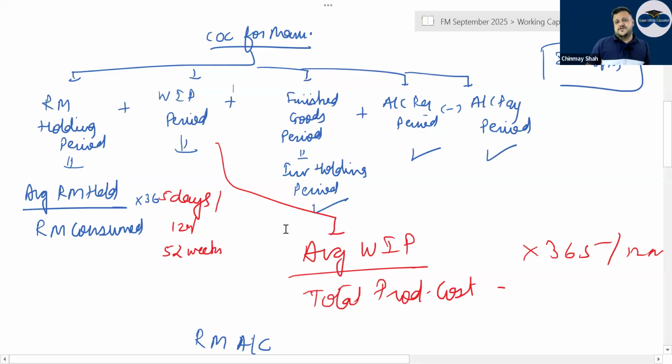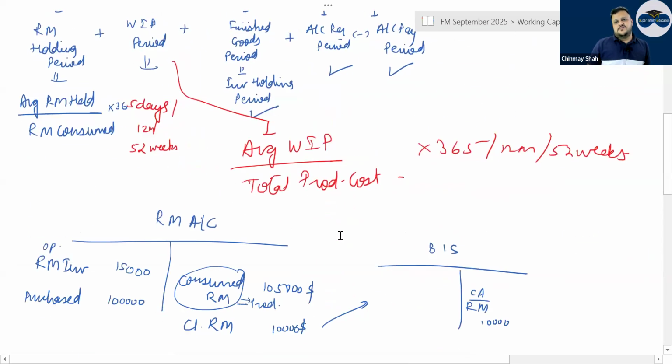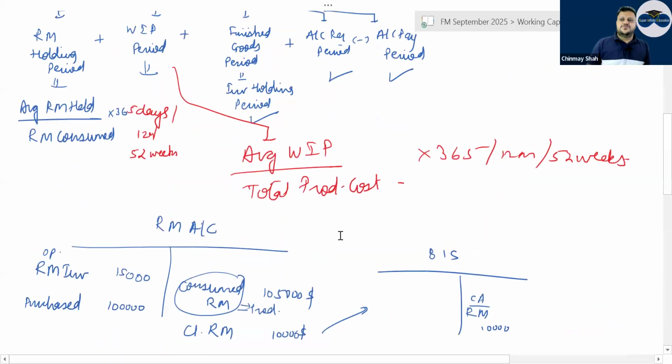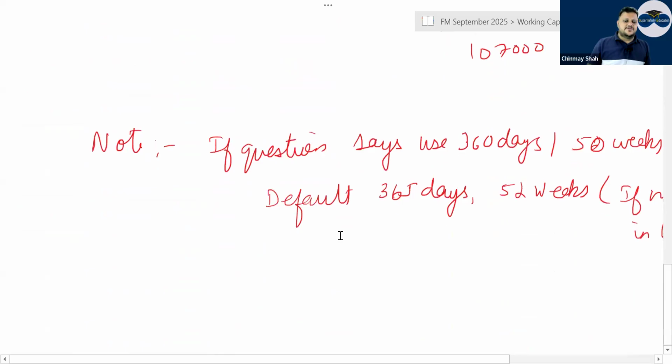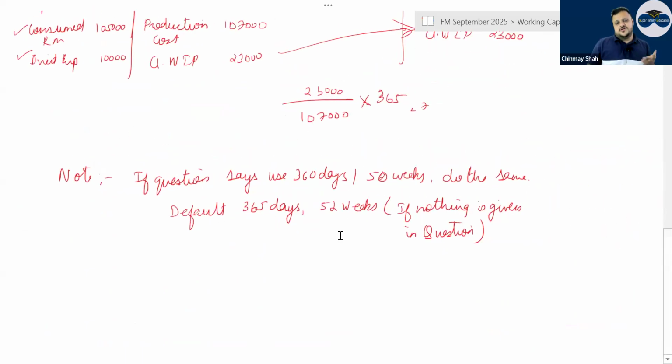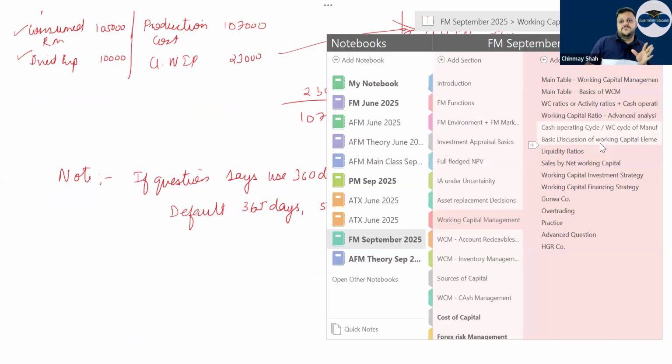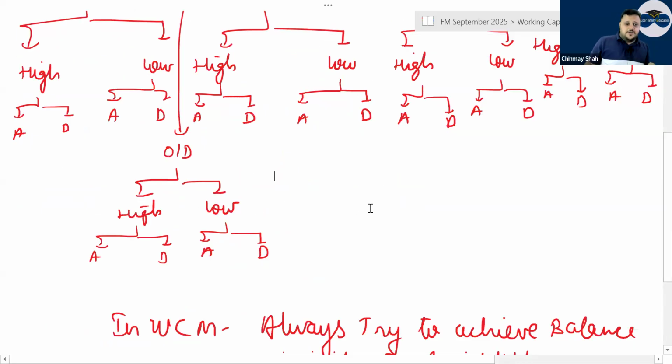COGS or COS. Wherever COGS or total production cost is not given, there you can use COGS or COS in WIP as well. Account receivable and account payable, already we have discussed the formulas, right? So instead of 365 or 52, if they say 360 or 50, please follow that. If nothing is given in the question, 365 and 52.